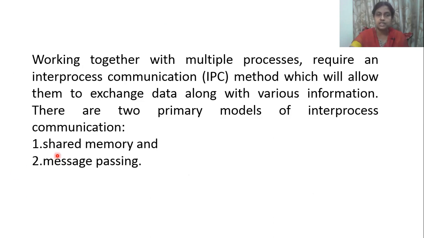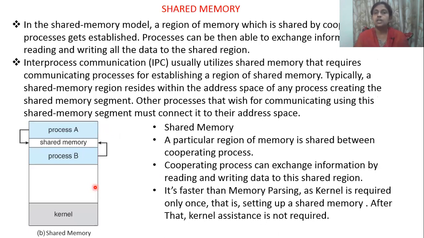There are 2 models given for us: one is called shared memory, another is called message passing. These are the 2 techniques through which you can do inter-process communication. First, we will start with shared memory. Shared memory is a region of, the name itself says, shared memory.